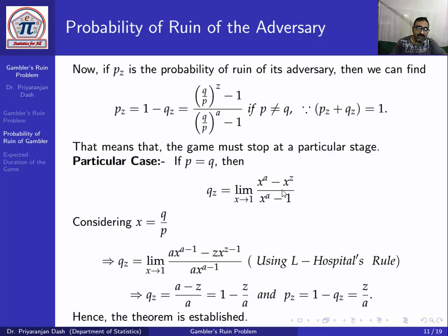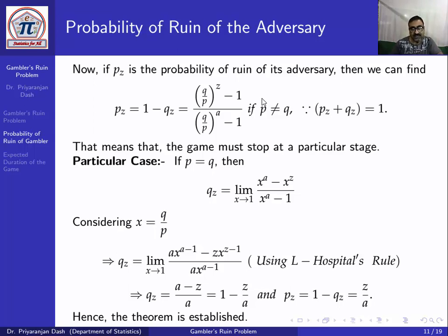Using x equal to 1 here, this is 0 by 0 form, so we use L'Hospital's rule. So Qz equal to 1 minus z by a, and Pz equal to 1 minus Qz, so this will be z by a. So here we get the probability of the ruin of the gambler as well as the adversary, and the particular case when P equal to Q equal to half.